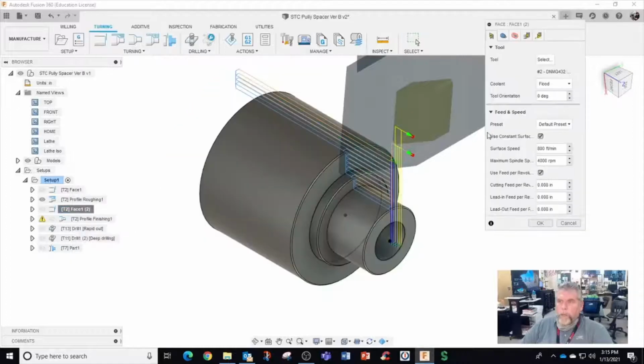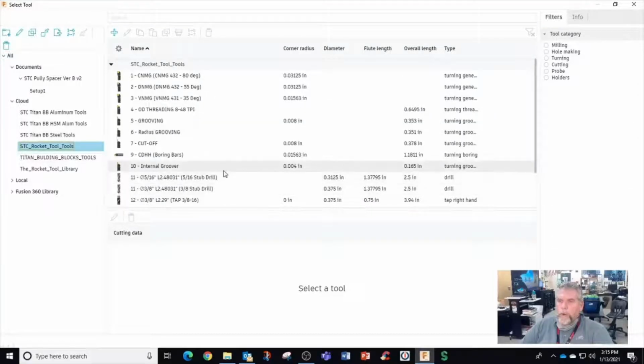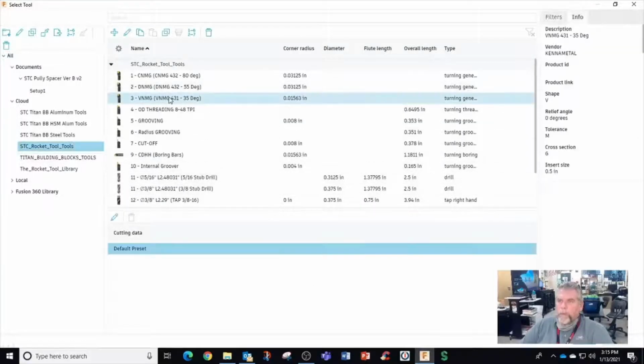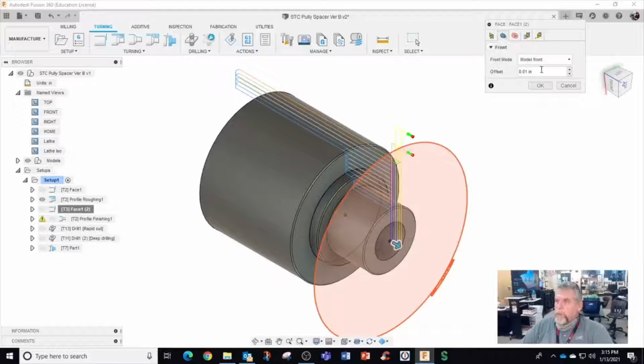a BNMG tool. So I'm going to select in our STC rocket library the number 3 tool, hit select, and I can work on building a library. Got 4,800 feet per minute, 3,000 per rev. Good. Geometry is going to be 0 now.